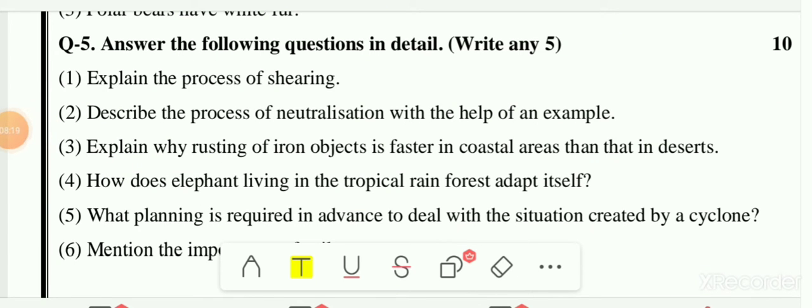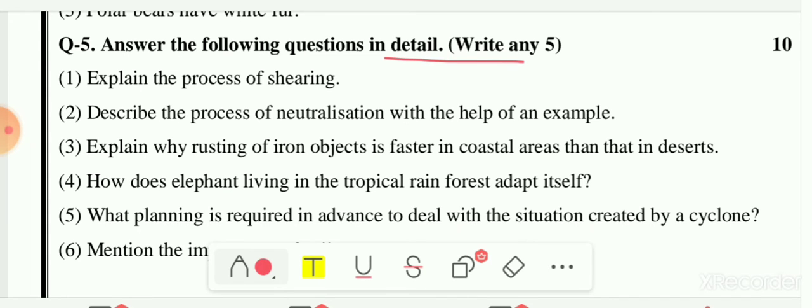Next question was question number 5. Answer the following questions in detail. Here a total of 6 questions were given to you. You have to write any 5, and each question carries 2 marks. So total 10 marks for this question number 5.